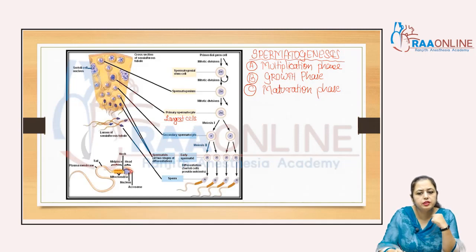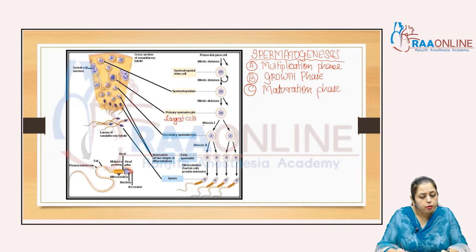Now this primary spermatocyte undergoes meiosis 1, and 2 cells are formed which are called secondary spermatocytes.